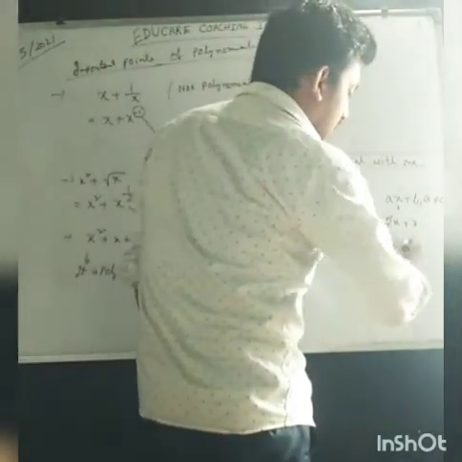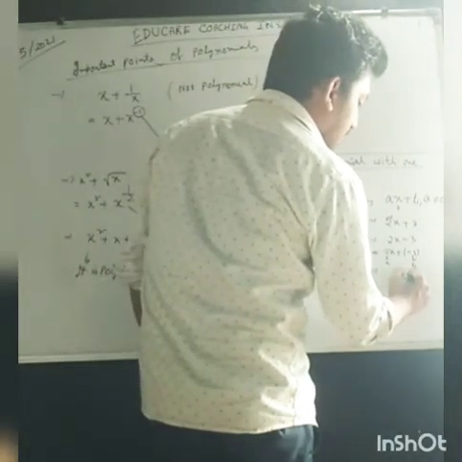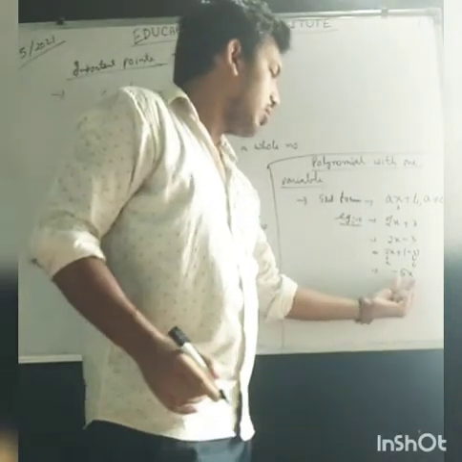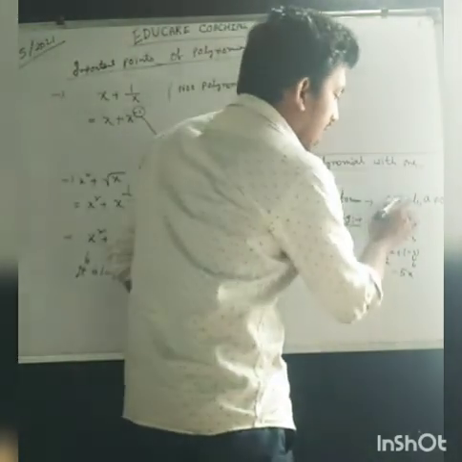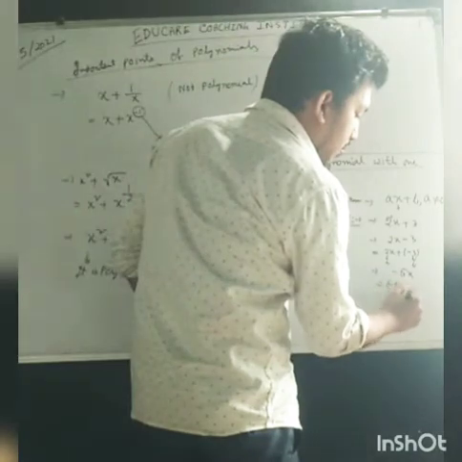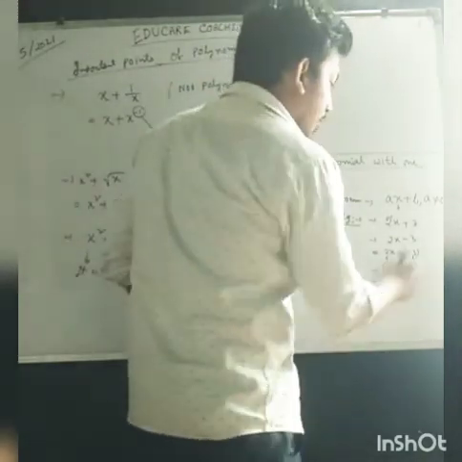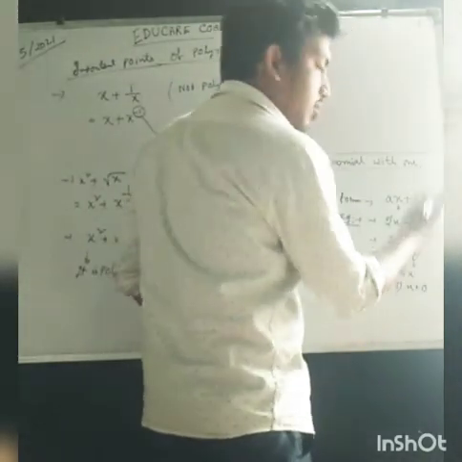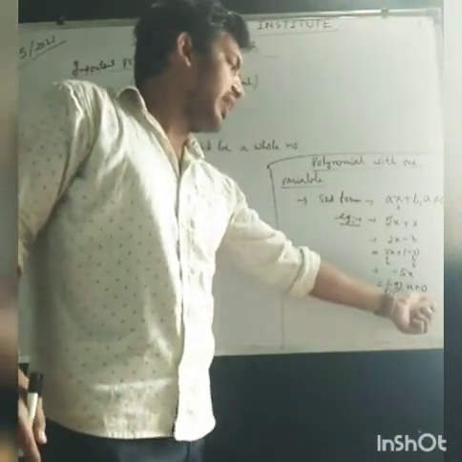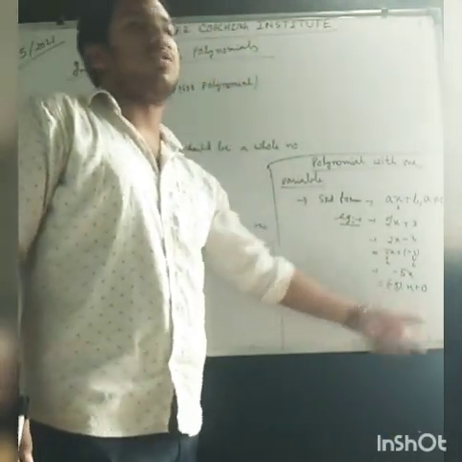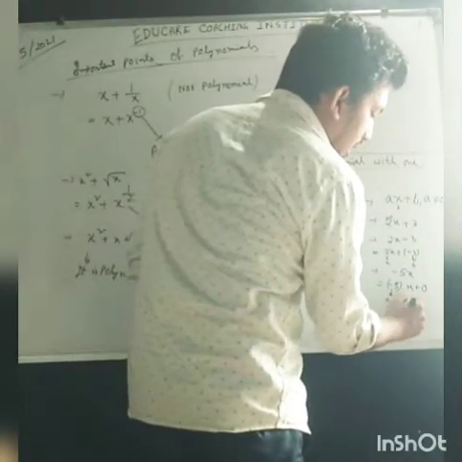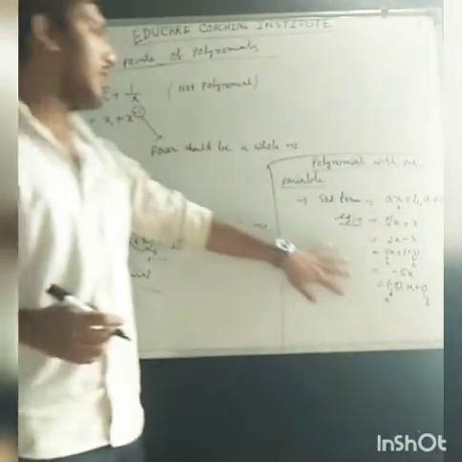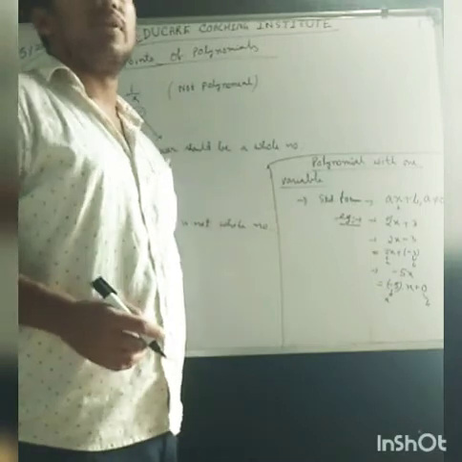Suppose minus 5x, we can also write in this form: ax means minus 5 into x, plus b is plus 0. No constant is there, so we take 0 as the constant. So it can also be written in the form ax plus b. This is the concept of a polynomial with one variable.